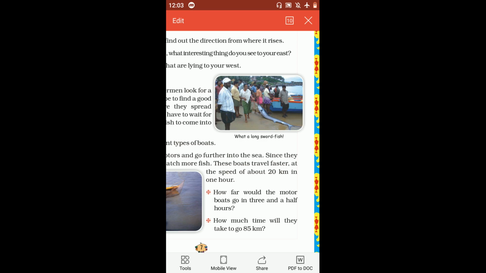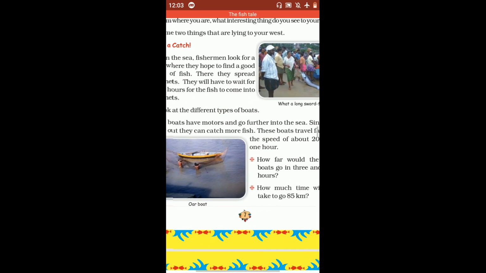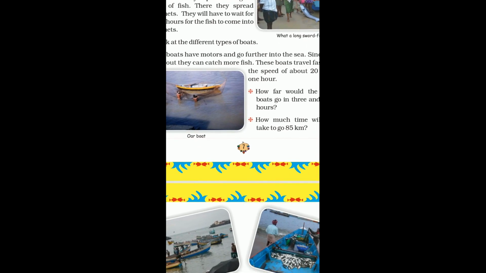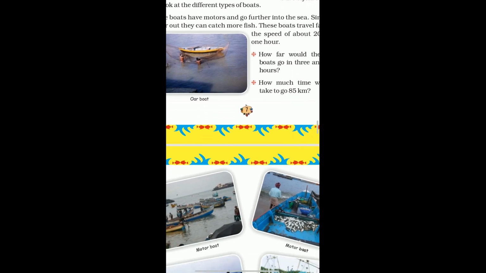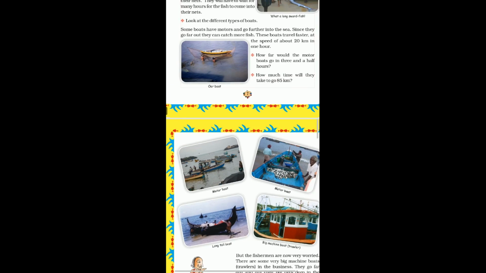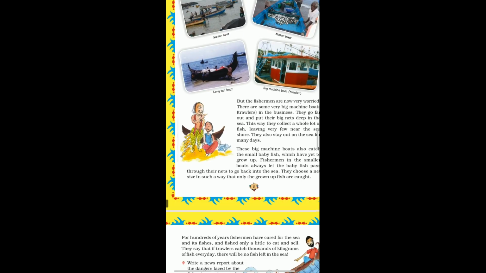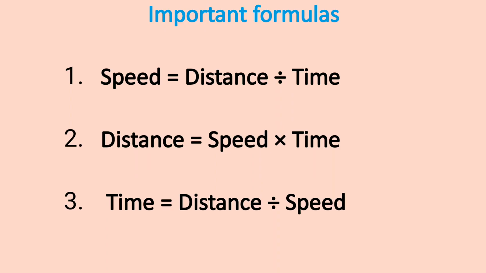We'll do this with the help of pen and pencil also. Okay, and so many numericals I have given to you in worksheet number 1 also, where you need to find out the speed, distance or time using the important formulas which we have already discussed earlier. In worksheet 1 also, I have given you numericals on the basis of these formulas.